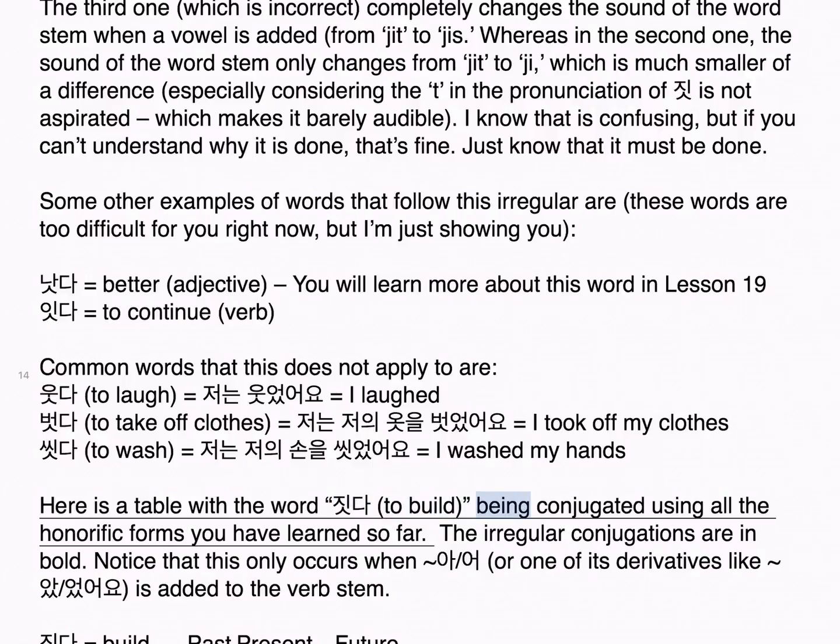Here is a table with the word 짓다, to build, being conjugated using all the honorific forms you have learned so far. The irregular conjugations are in bold. Notice that this only occurs when 아/어, or one of its derivatives like 았/었어요, is added to the verb stem.